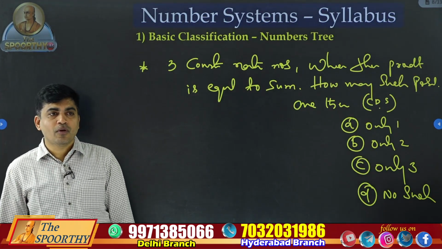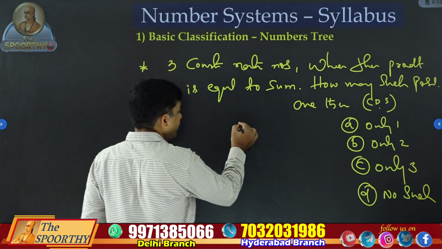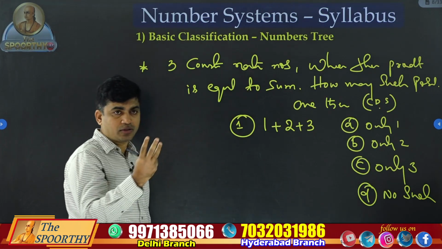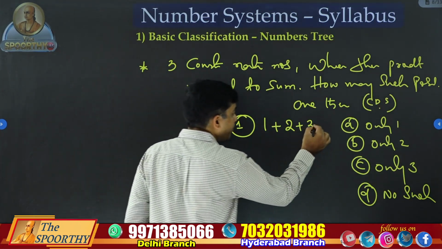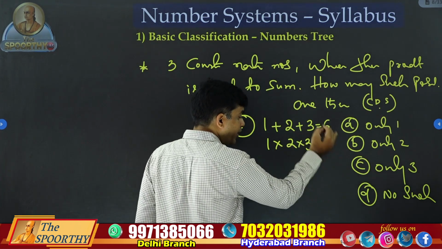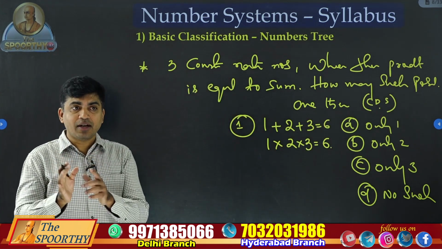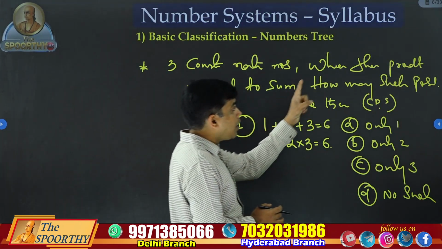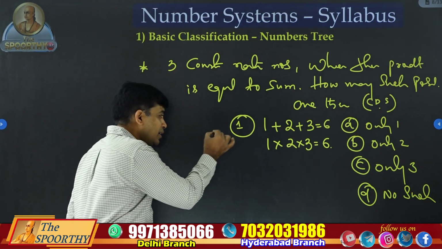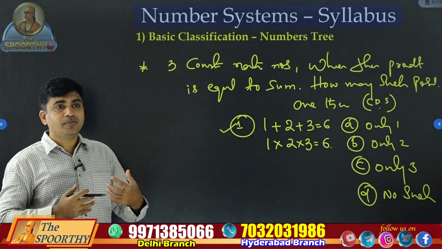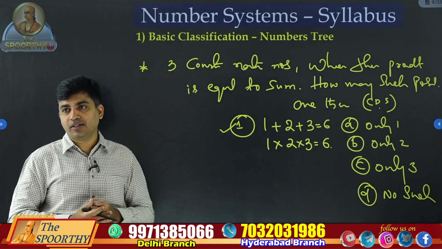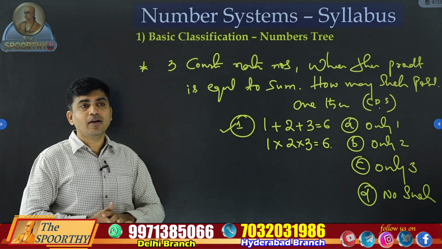1. Excellent. 1 is the answer. It means, first example, if you take 1, 2 and 3, these 3 are consecutive numbers. What is the sum? It is equal to 6. What is their product? It is also equal to 6. So the basic condition is satisfied, right? According to the question, the sum must be equal to their product. Satisfied. Taking one example, thought process, spontaneity skills are required. So the answer is only 1, option A.